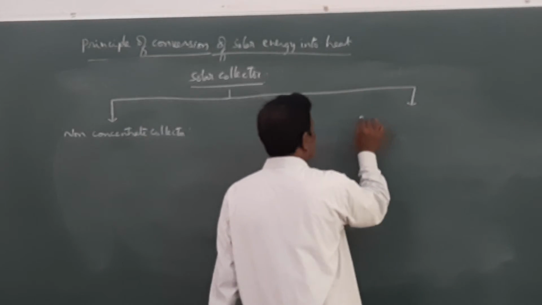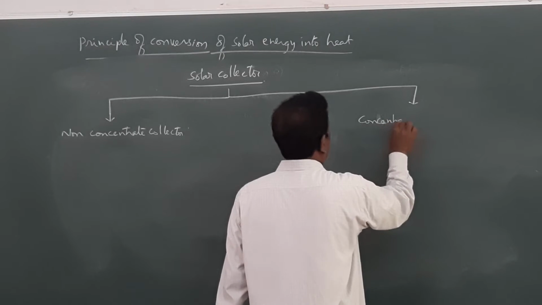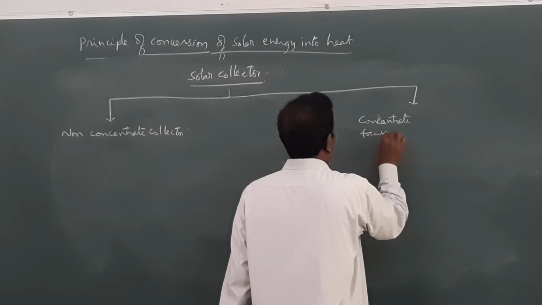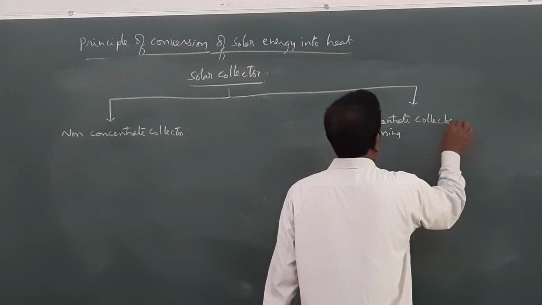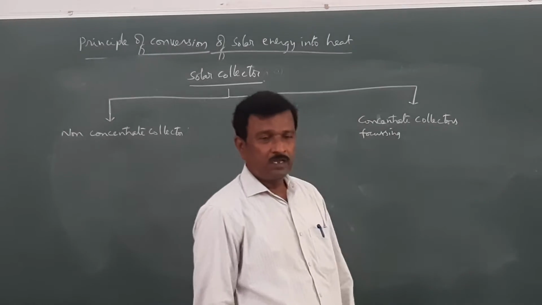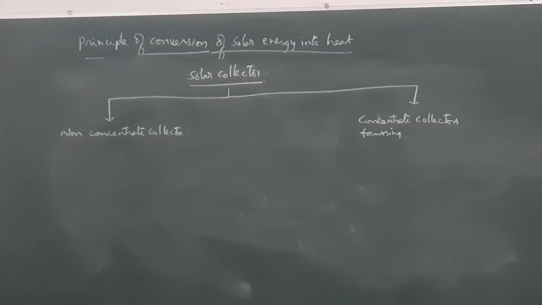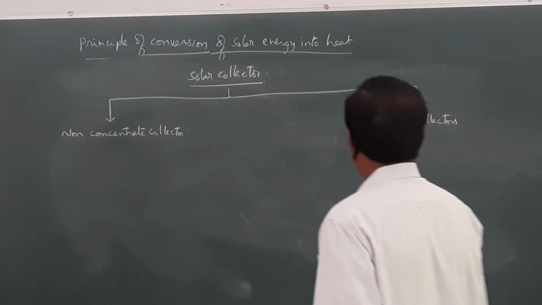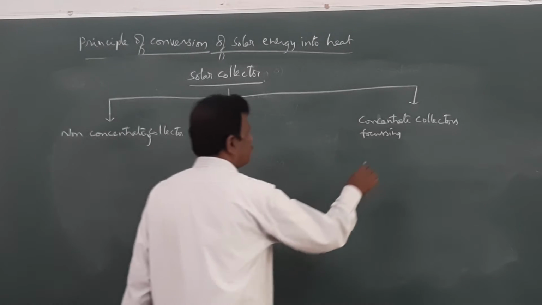Another one is called as concentrate or focusing collectors. These are broadly classified into two types: non-concentrate collectors and concentrating collectors.